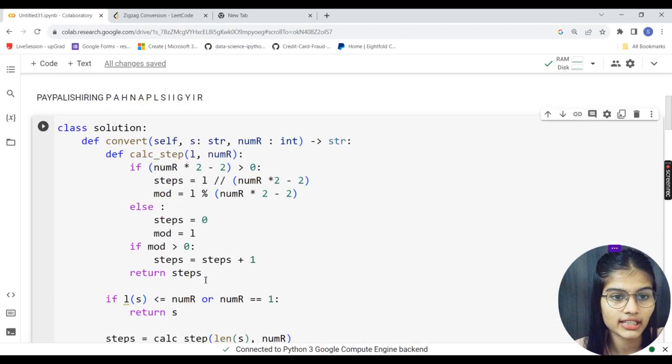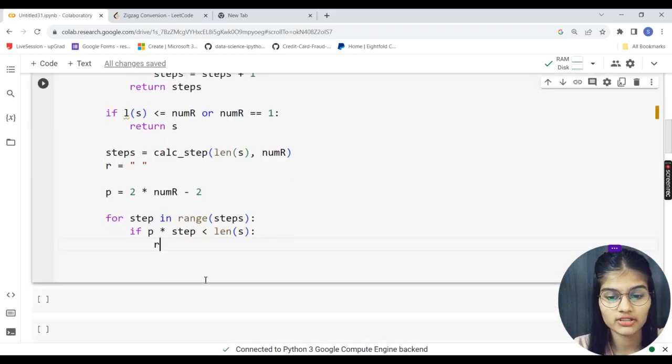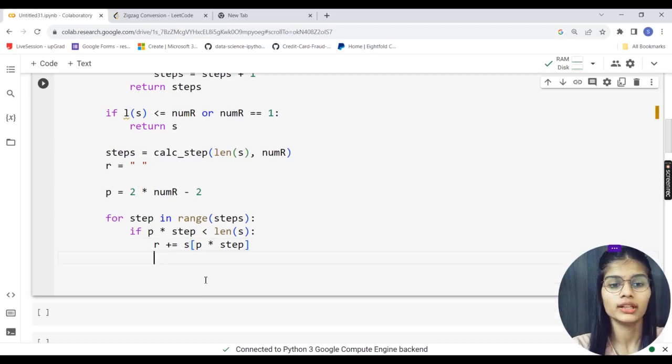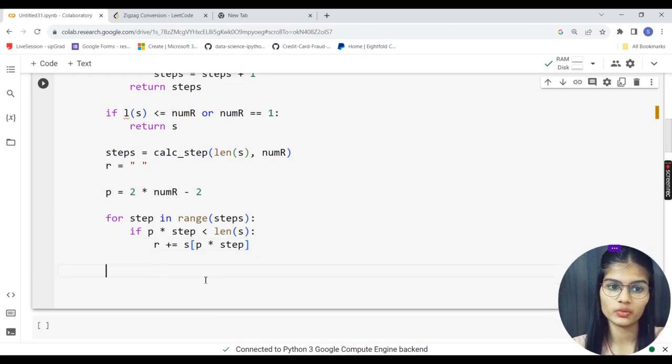In that case, we made a variable r, which was my empty variable, right? So r plus equal to s, with the bracket, p multiplied by my iterator, which is step. Now that is what we have to do: if the total number of characters in a single zigzag multiplied by the total number of steps is less than the length of my complete string. So this is what I have to do here to take my program further. Cool? Pretty cool.